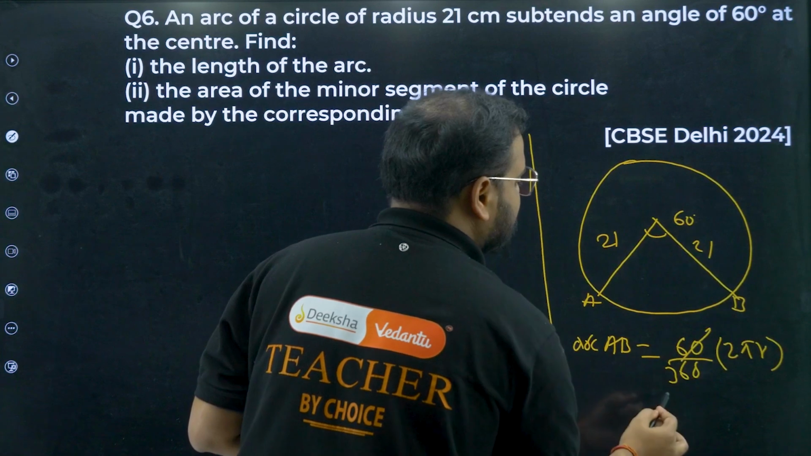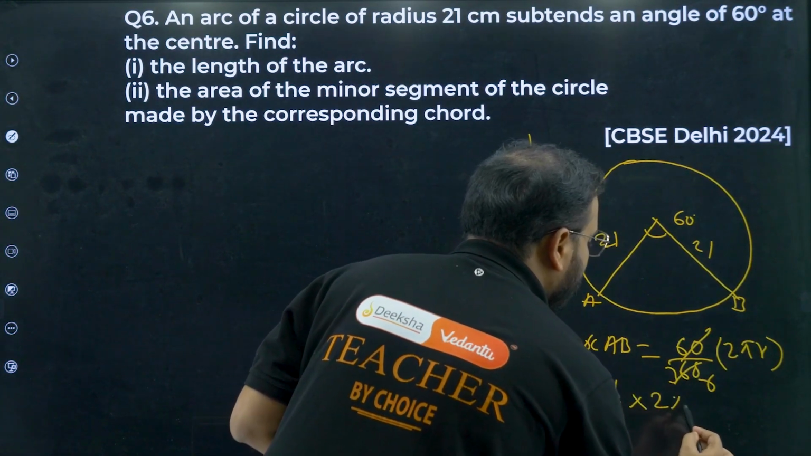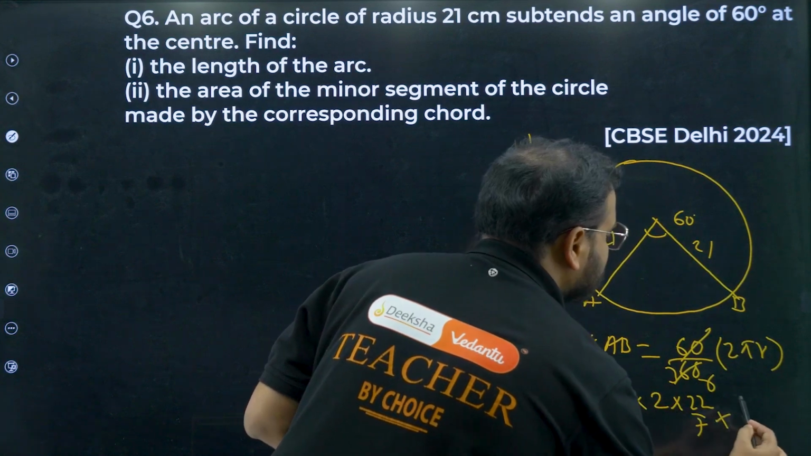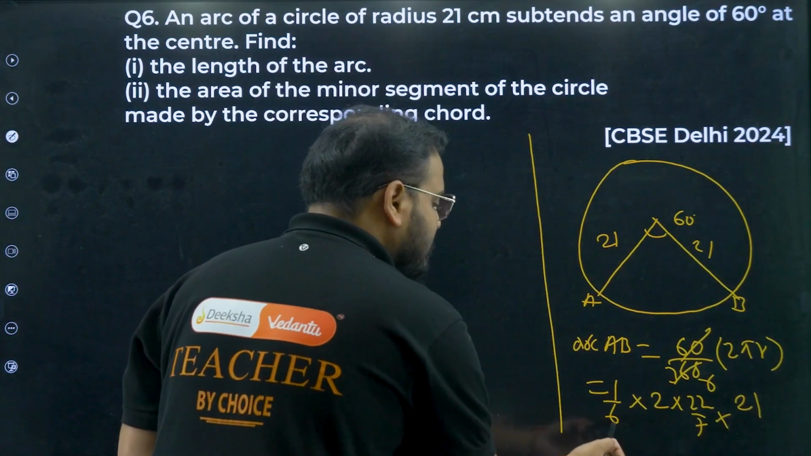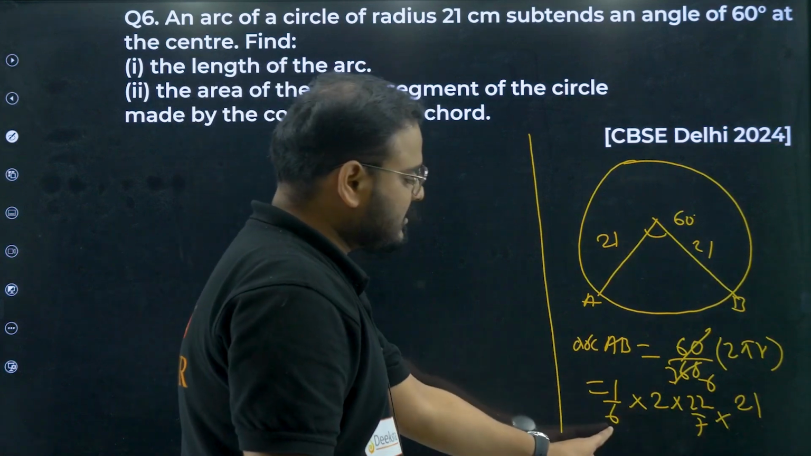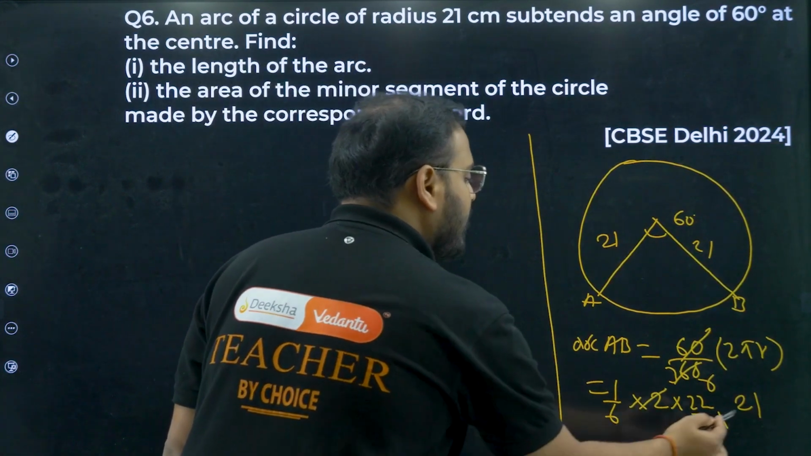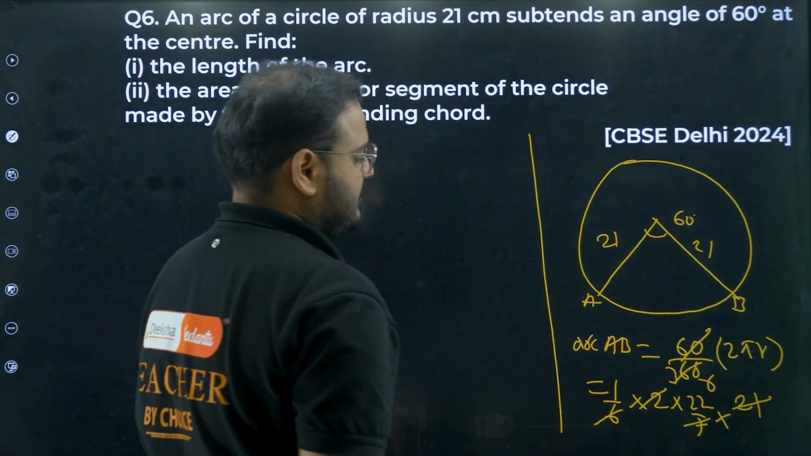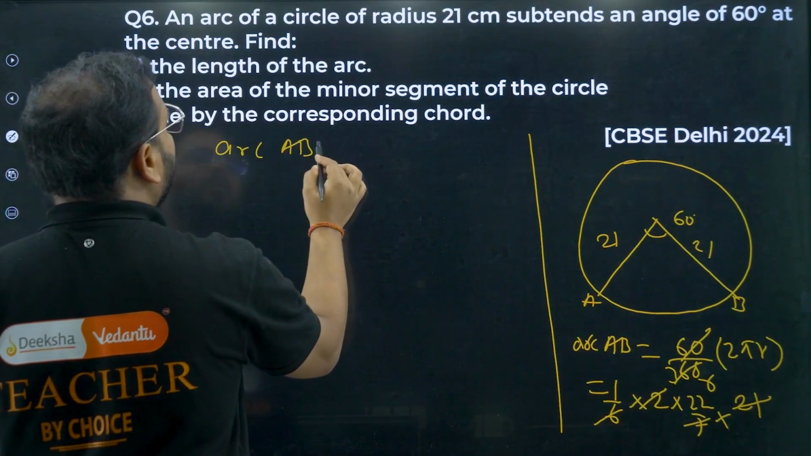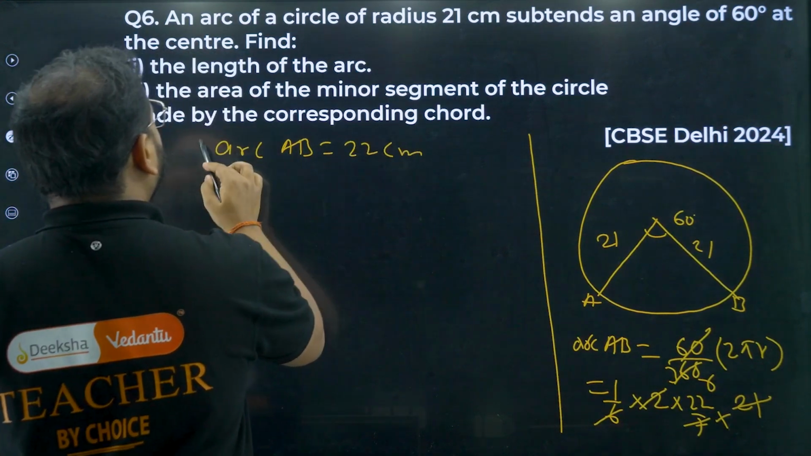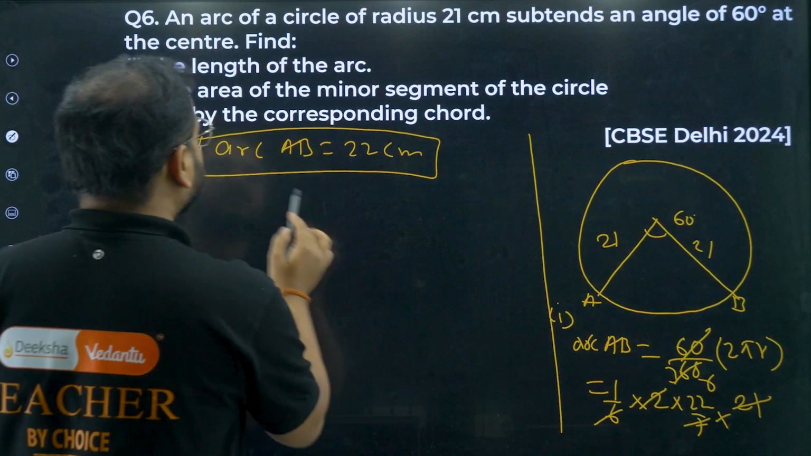Okay. How much is this, sir? Cancel this. 6, sir. How much I'm getting? 1 by 6 times of 2 into 22 by 7 into r. How much is that? 21. Please check. 7 6 are 42. 7 6 denominator 42 and 21 into 2 is again 42. So cancel 21, 2, 7, 6. What I'm getting the answer as? Arc AB, arc length AB is nothing but 22 centimeters. First part answer is done, sir. Part 1 answer is over here.